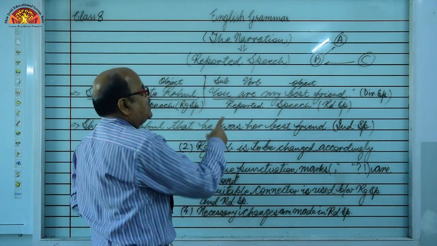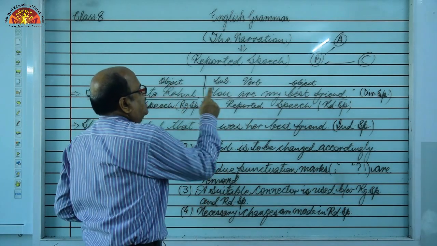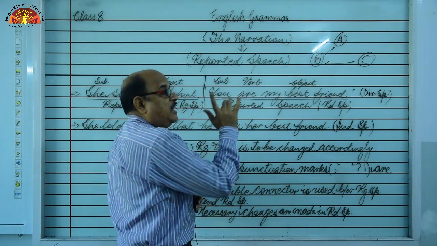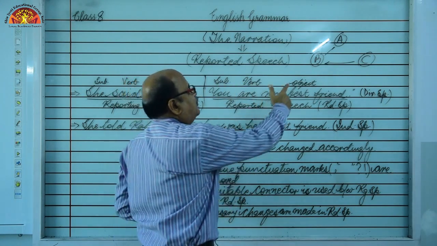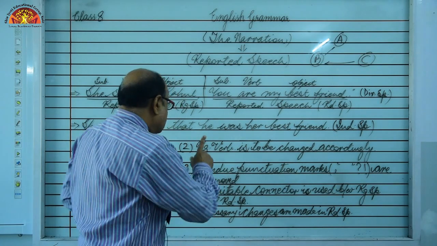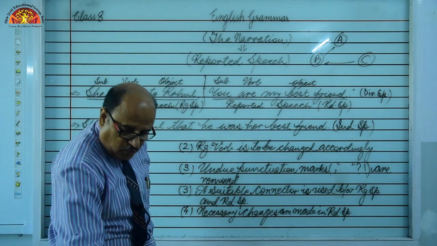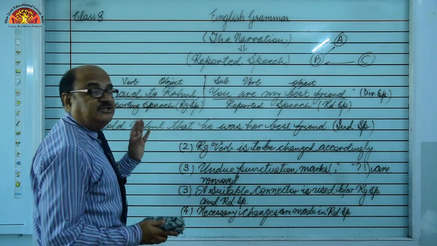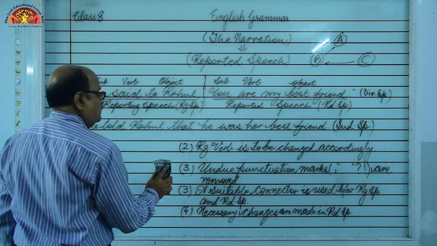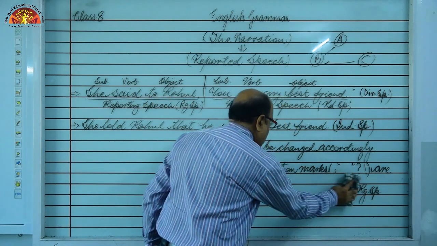Now we are going to make necessary changes in this part, means reported speech. Like this, reported subject is changed, reported verb is changed and reported object is changed. Okay. So in this way these are some common steps to be followed while making necessary changes in the direct speech, right? So now one by one we are going to learn.